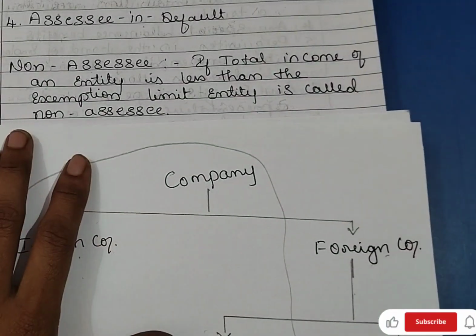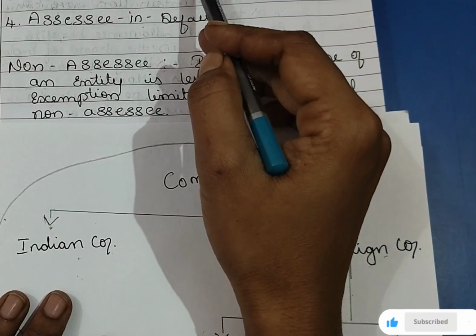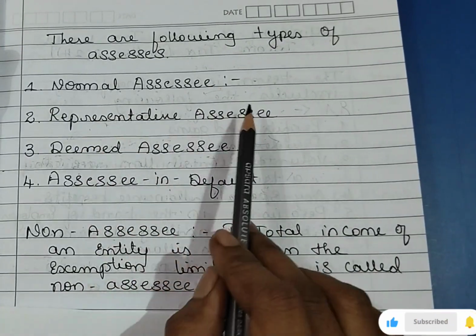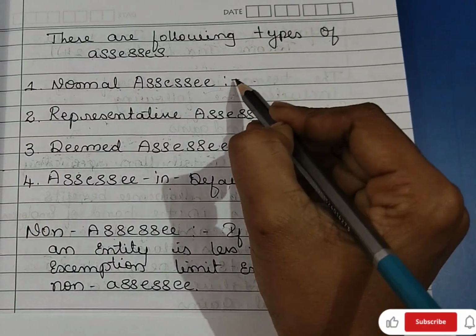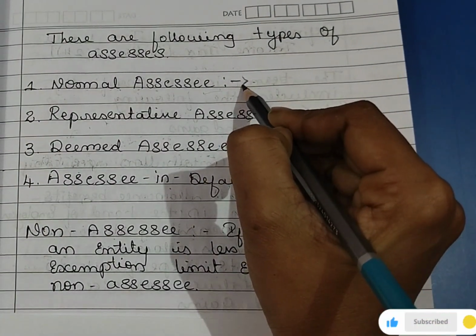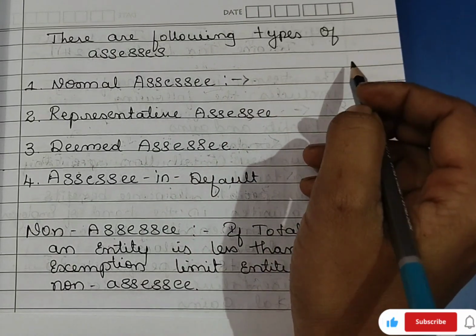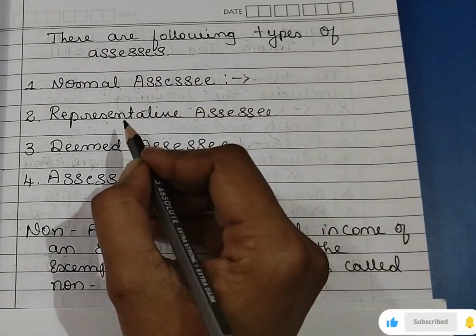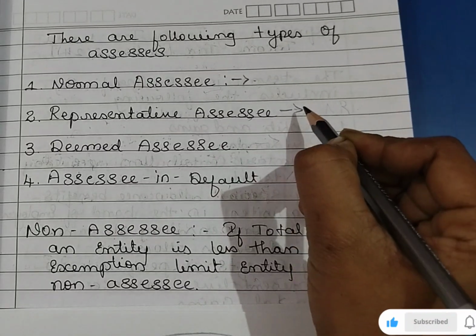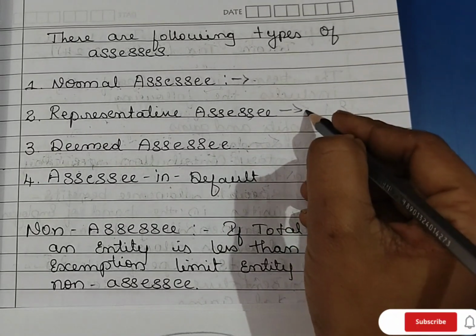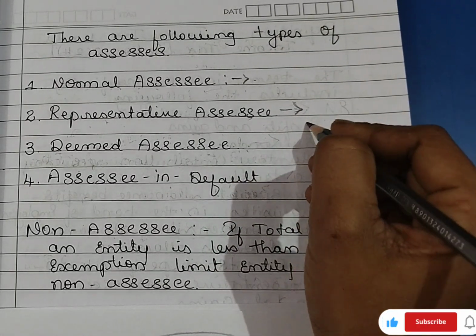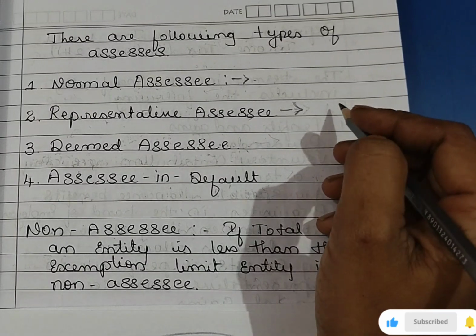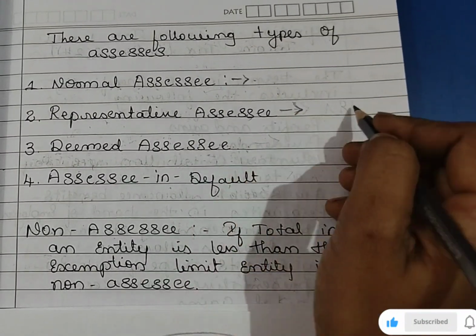Then under assessee, we have four types of assessee. Normal assessee, representative assessee, deemed assessee, assessee in default. See, one who regularly earns income in the previous year and pays tax in the assessment year is called a normal assessee. Representative person means here we have seen the father and daughter case, no? That is representative person. If the child is a minor, then the father pays the tax. So he becomes a representative assessee.